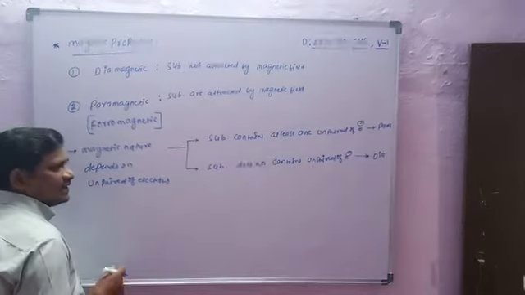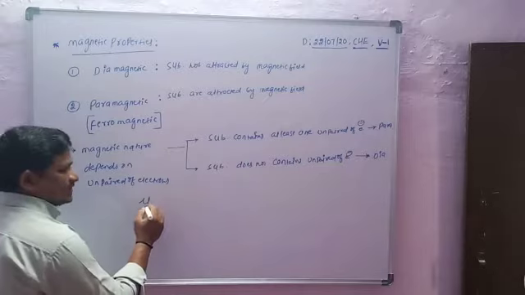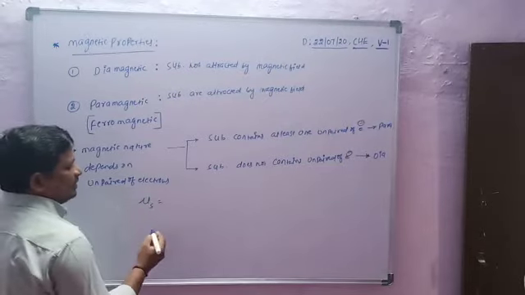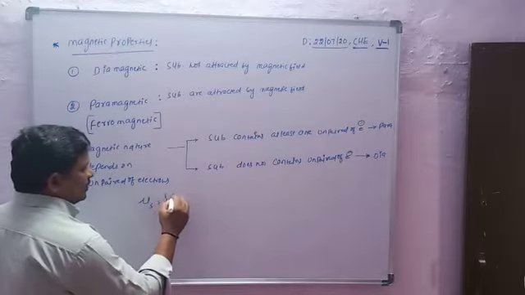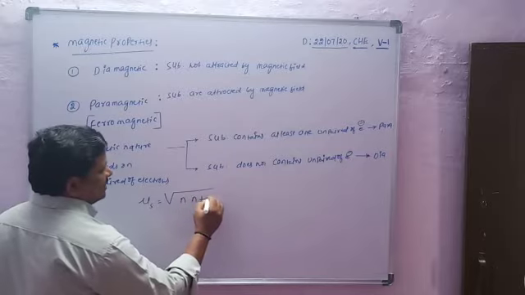So magnetic moment, mu s or mu BM, equals the square root of n into n plus 2.